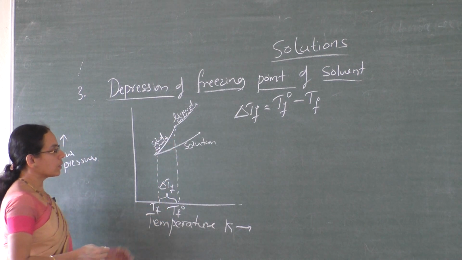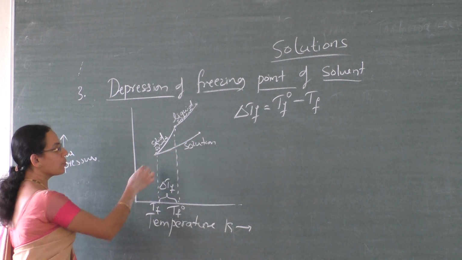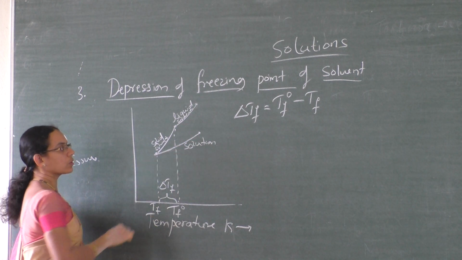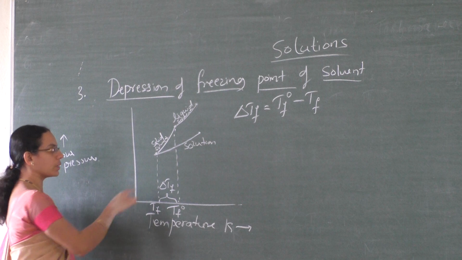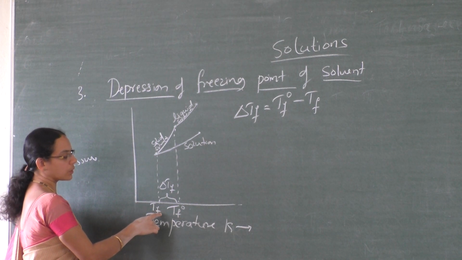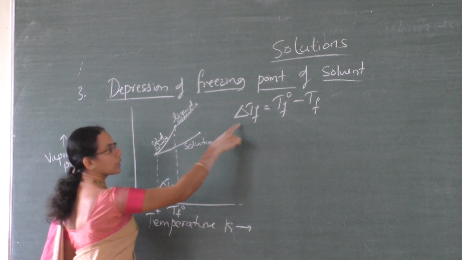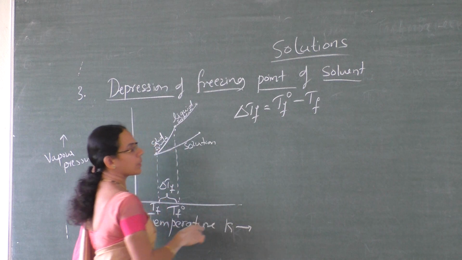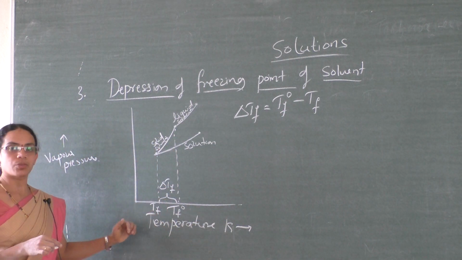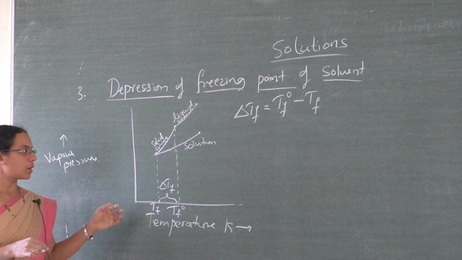Now, on decreasing the temperature, its vapor pressure goes on decreasing, when the vapor pressure becomes equal to the vapor pressure of the solid solvent, the solution will freeze. So this is the freezing point temperature of the solution, that is Tf. So delta Tf is equal to Tf naught minus Tf, or decrease in the freezing point of solvent, or depression in the freezing point of solvent.